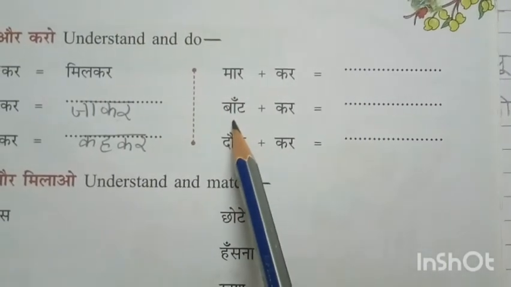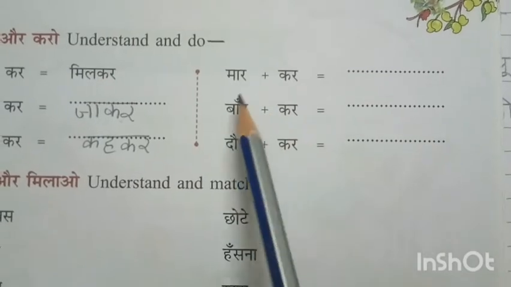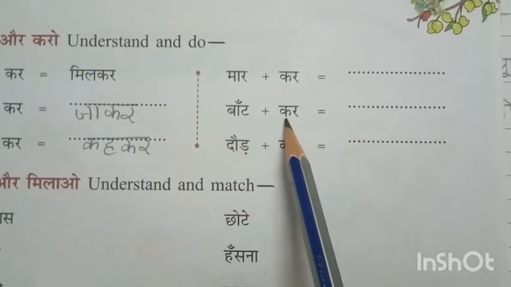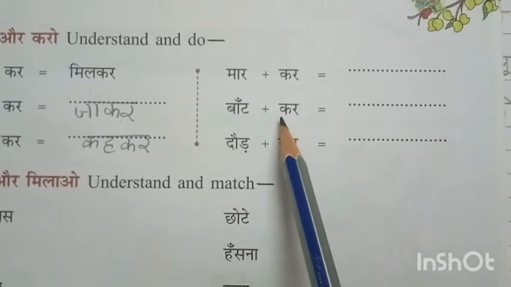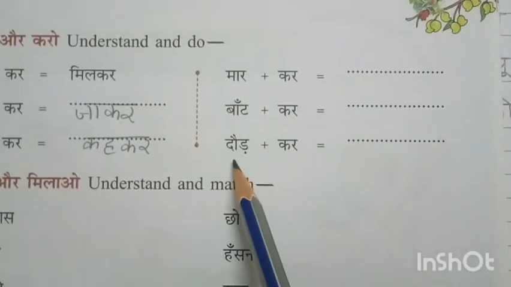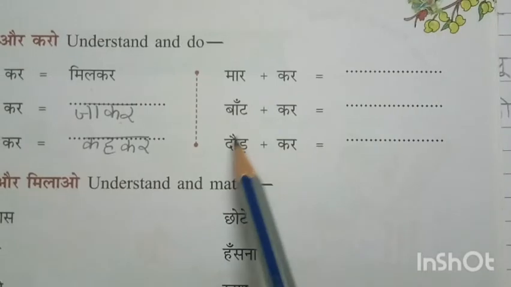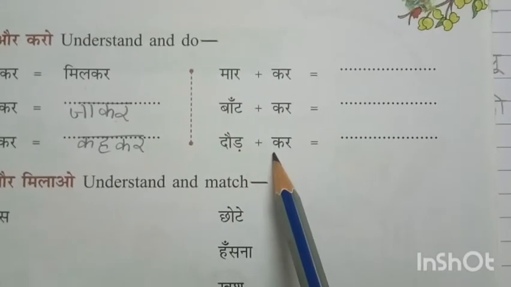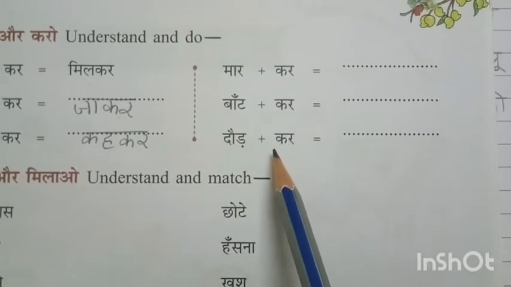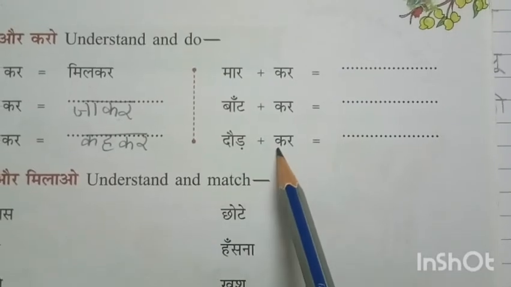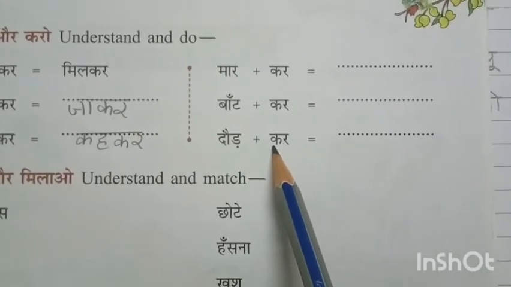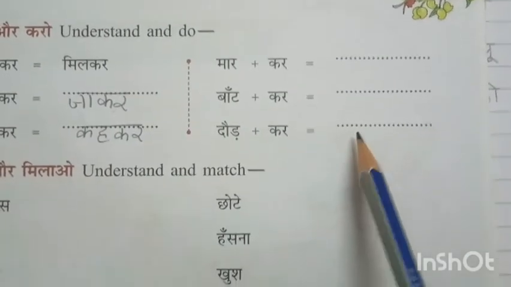Next, bant plus kar. Bant means share. Kar means after sharing. Understand? Next, daud plus kar. Daud means run. Kar, you all know, means after doing. So after running. Understand, children? So complete this also.